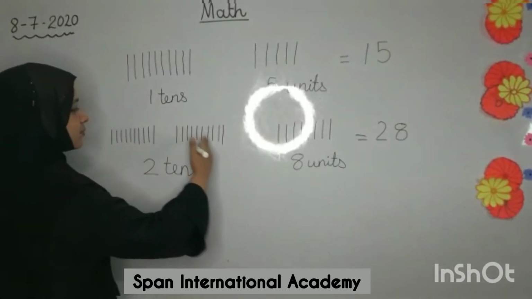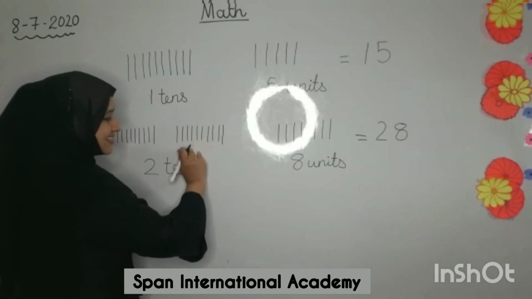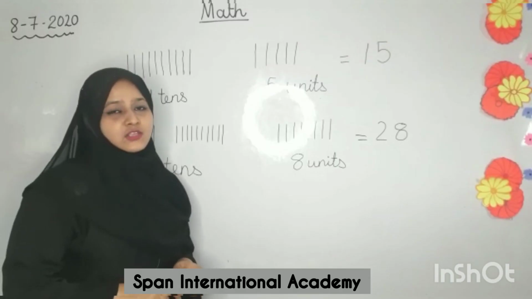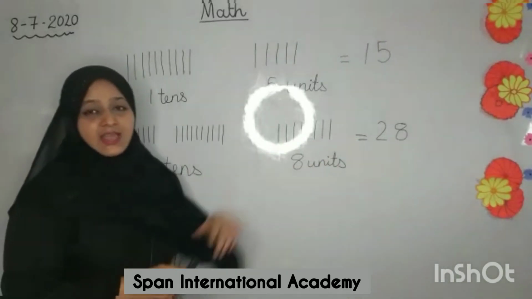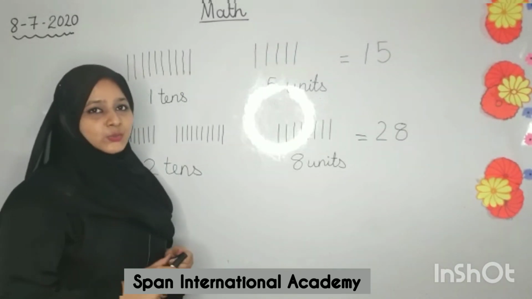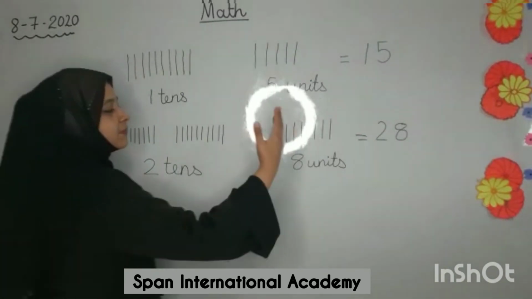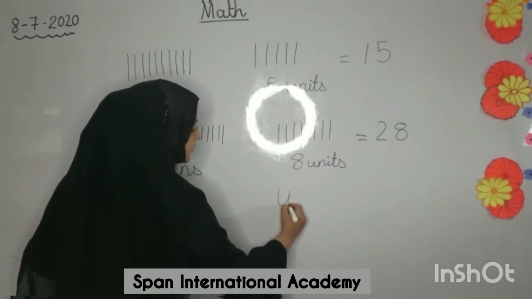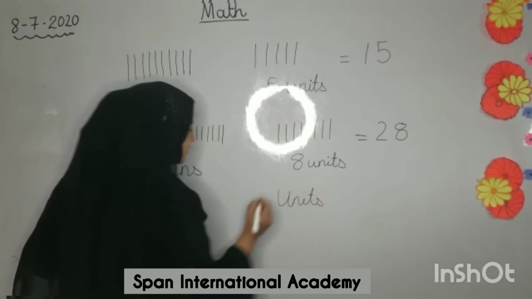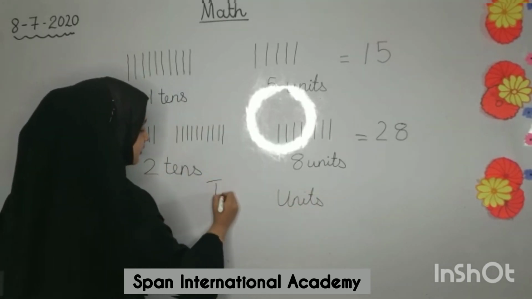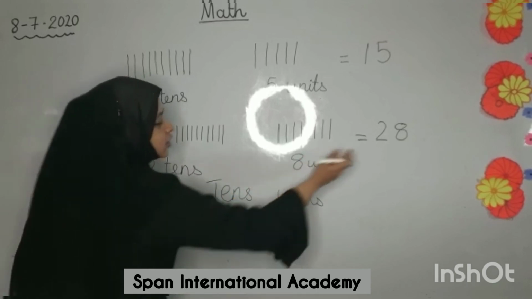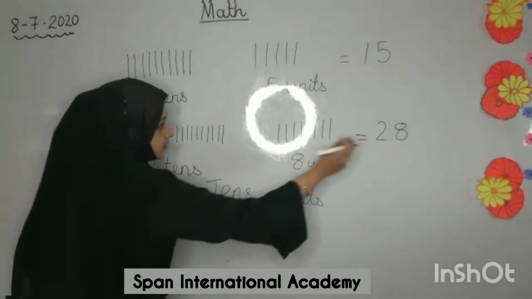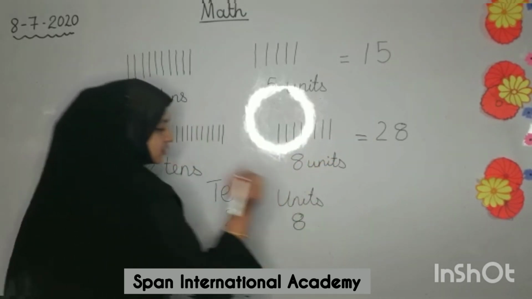So now my children, have you all seen, if I have a bundle of 10 sticks, that means 1 tens. If I have a bundle of 20 sticks, that means I have 2 tens. Children, you all have learned how to count numbers and identify their place value. So let me take a recap. The number to my right hand side will be in units place, and the number to my left hand side will be in tens place. So if I have to write 28, I will write 2 in the tens place and 8 in the units place.